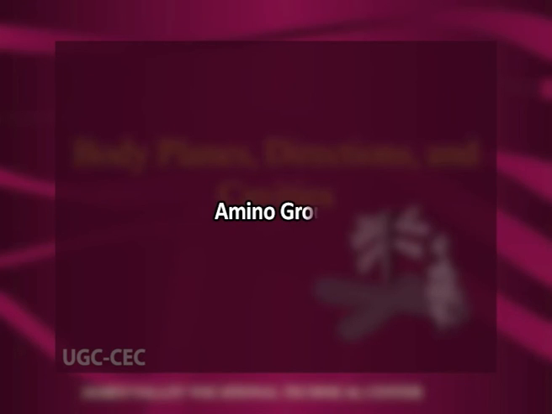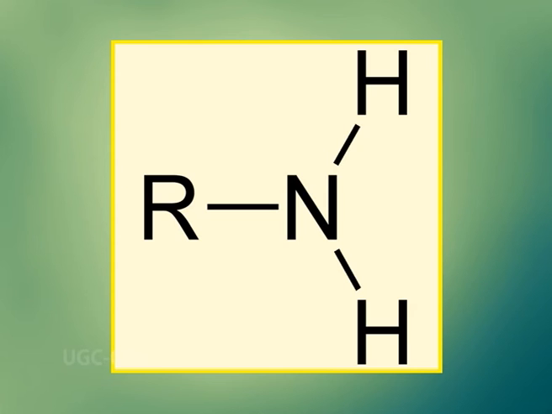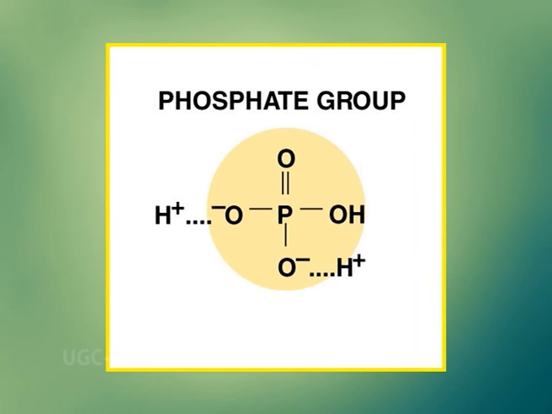Number fourth is the amino group. It is composed of a nitrogen atom bonded to two hydrogen atoms. Organic compounds with an amino group are called amines. And last is the phosphate group. It consists of a phosphorus atom bonded to four oxygen atoms. Now the types of organic molecules.